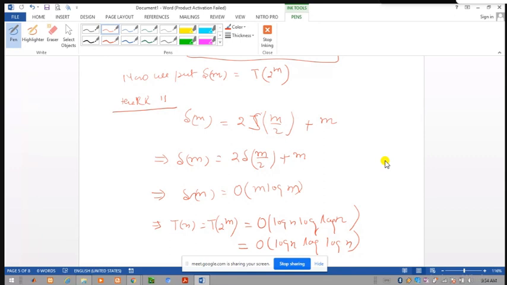If any confusion, then please ask. Then in the next class we discuss the recursion tree method for solving the recurrence relation.